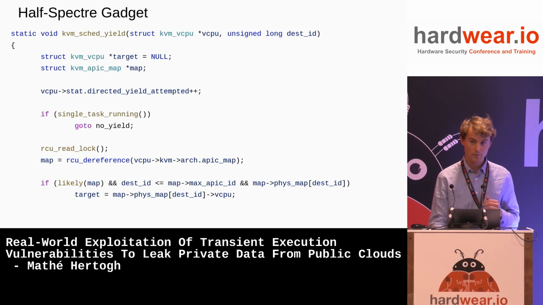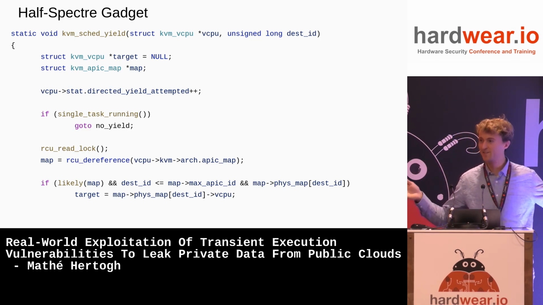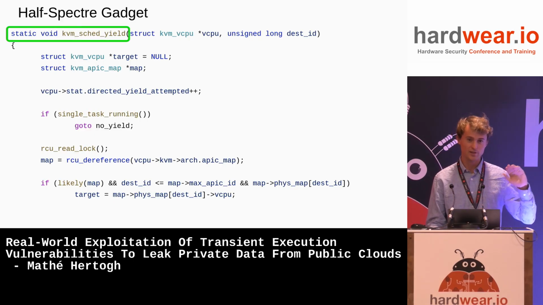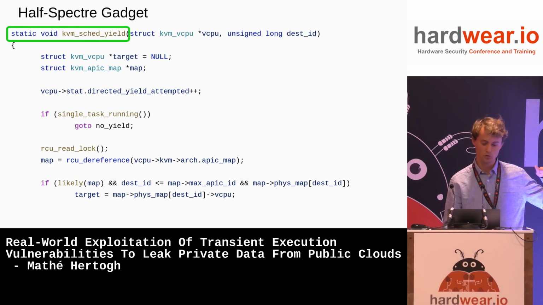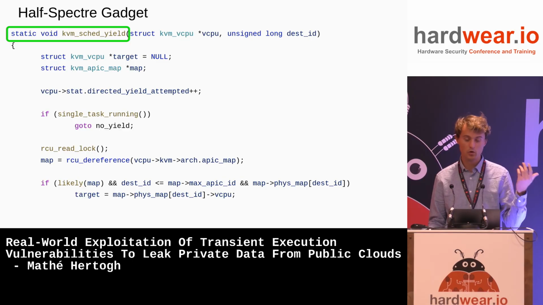And then maybe you wonder, what does the actual half Spectre gadget look like? Well, here it is. Obviously, everybody in the room now thinks, yeah, that's a half Spectre gadget. But maybe let's have a quick go through of it. So this is a KVM function called kvm_sched_yield. It is a hypercall handler.